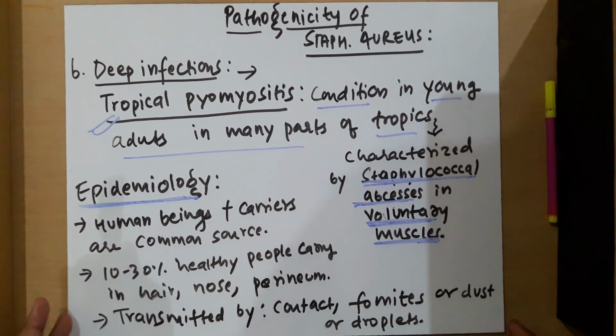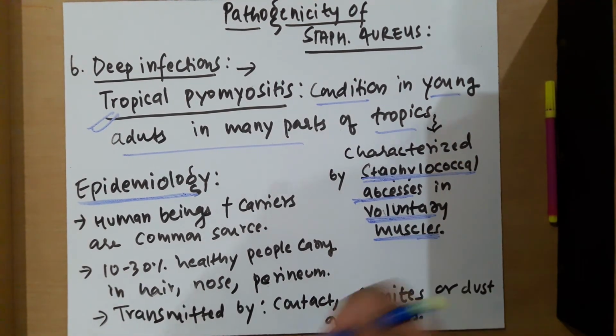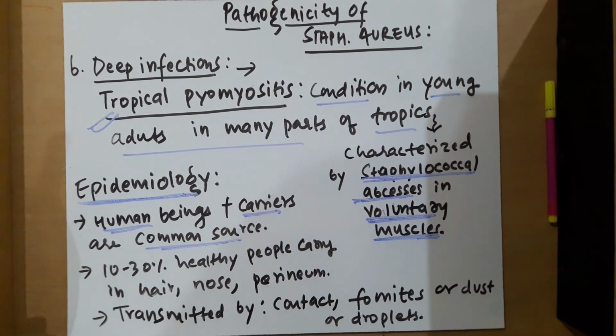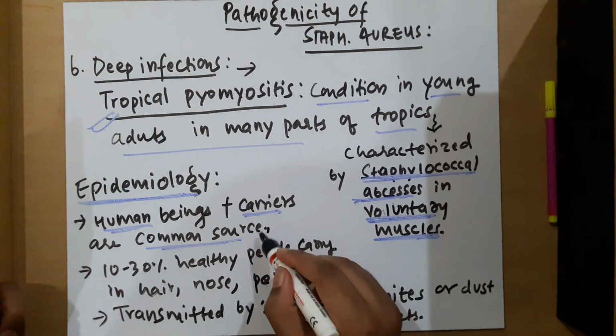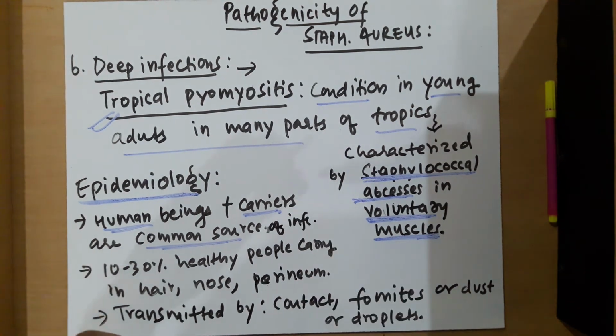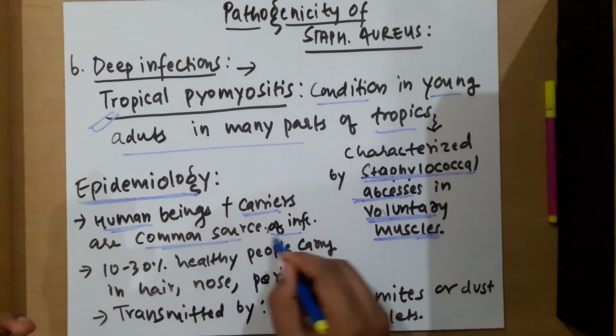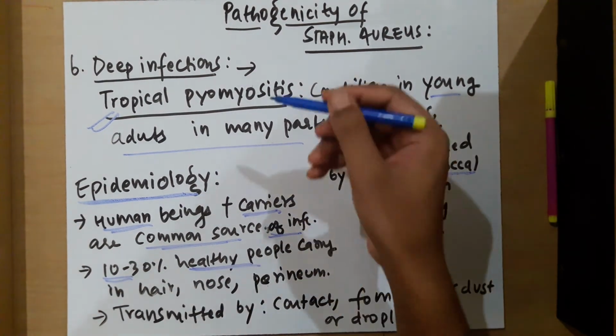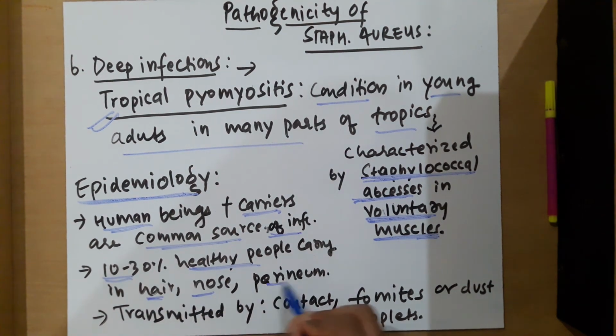This we have discussed. Epidemiology: human beings and carriers are the most common source of infection, and animals are the least common. About 10 to 30% of healthy people also carry Staphylococcus aureus in their hair, nose, and area around the perineum, and it is transmitted by direct contact or through fomites, dust, or droplets. So this much to discuss on the pathogenicity and epidemiology of Staphylococcus aureus.